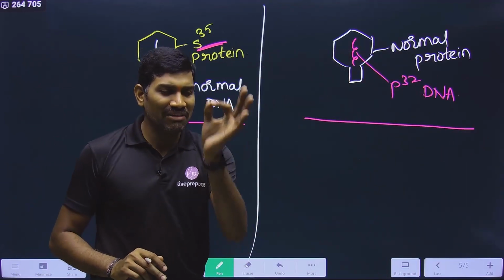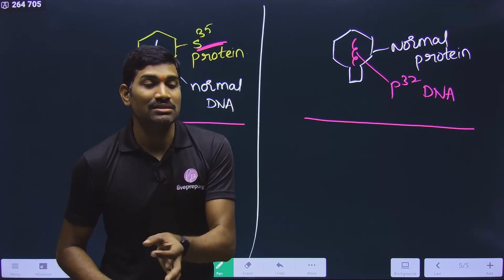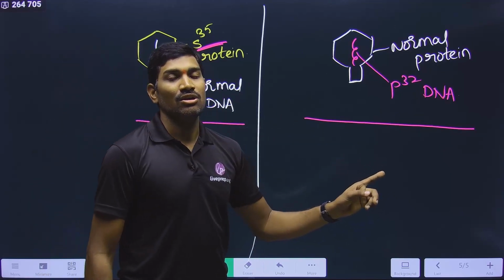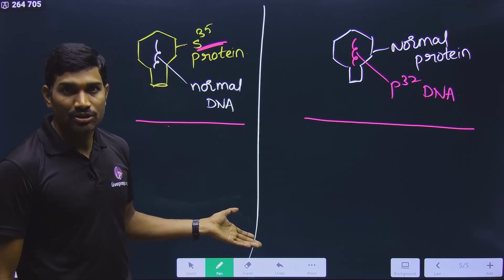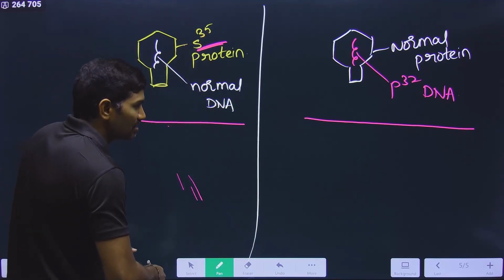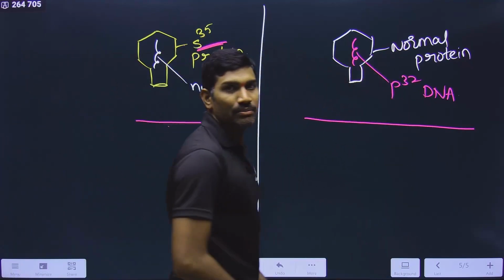So in NCERT, very clearly they used some viruses, very clearly this. Some are like this, some are like this. Not that all of them are of the same type. Understood or not? That's why in the experiment also, this type of virus was used in this one. This was also used in other bacteria.